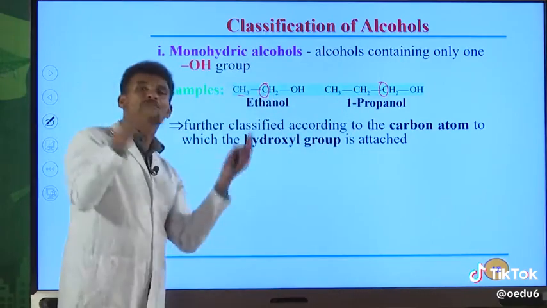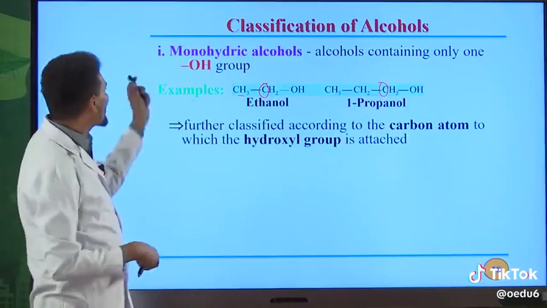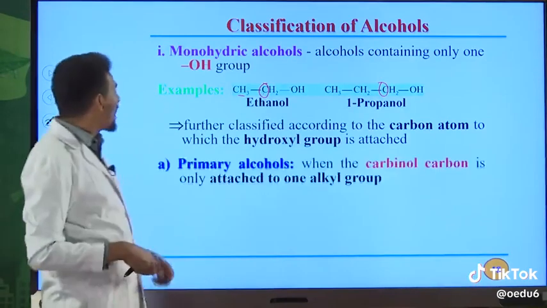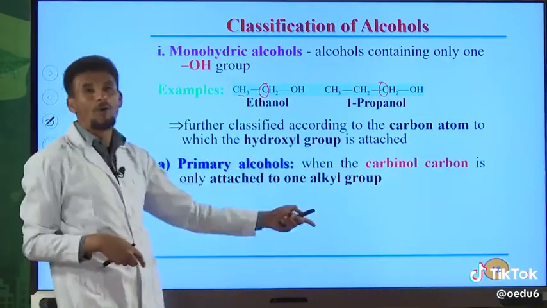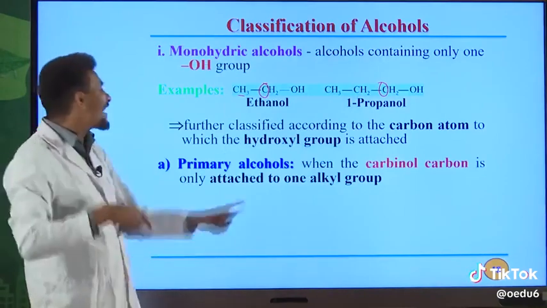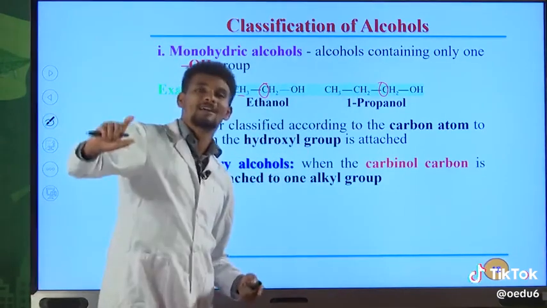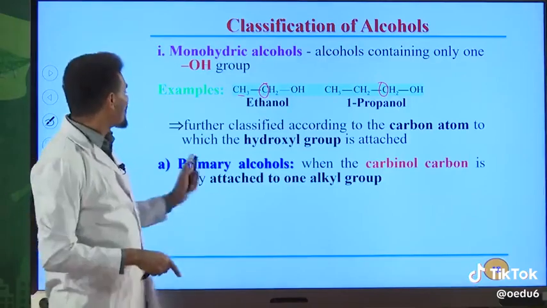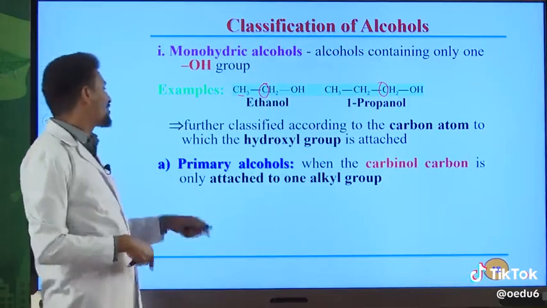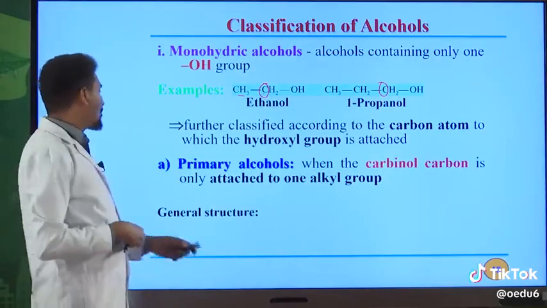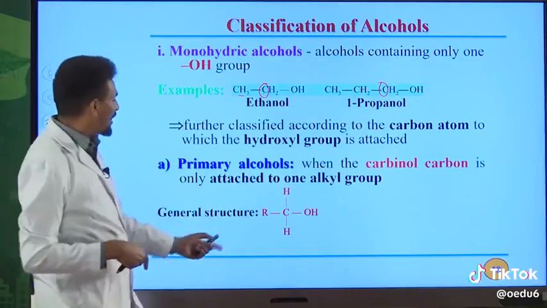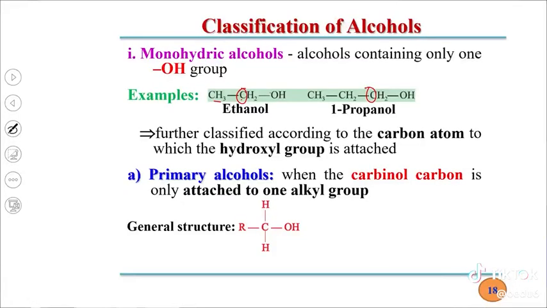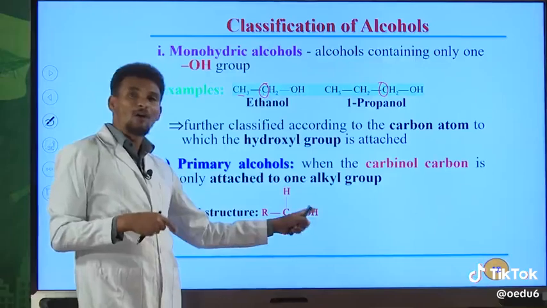Therefore, based on this carbinol carbon, we can also classify monohydric alcohols as primary alcohol. Primary alcohol: when the carbinol carbon is bonded with only one alkyl group, such types of alcohols can be named primary alcohols. So the general structure for primary alcohol is this one. This is the carbinol carbon because it is directly bonded to the OH group.